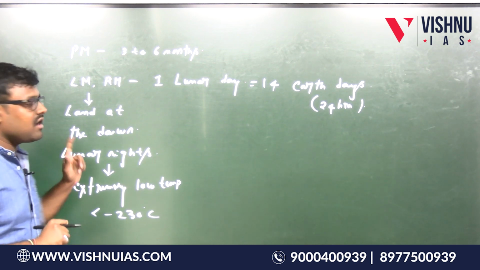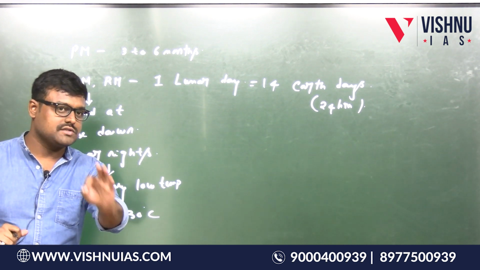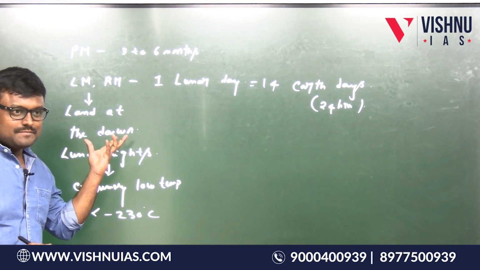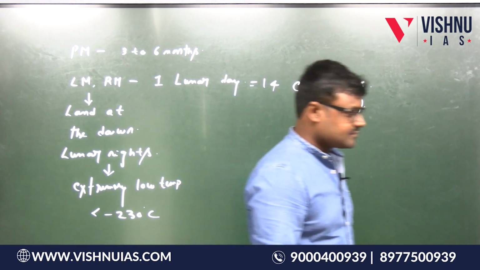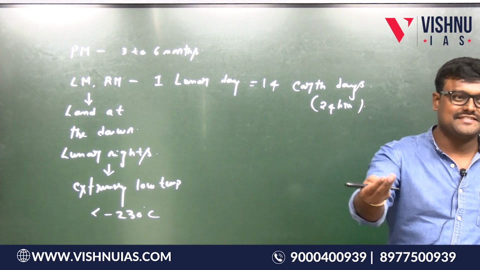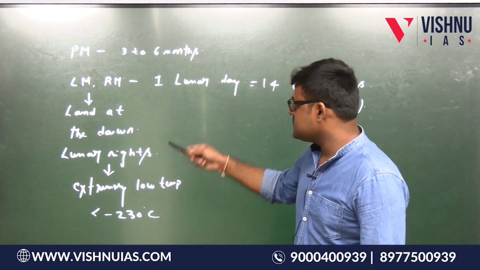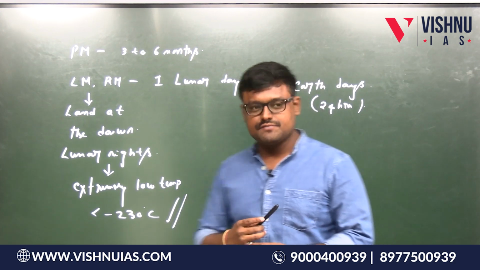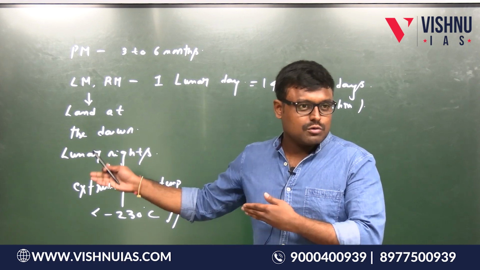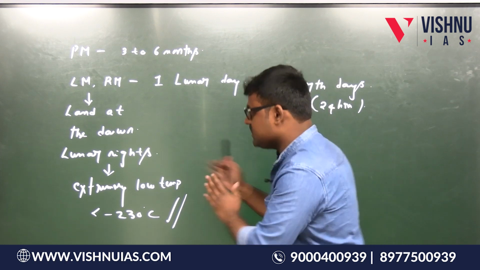So why not a lunar night? Because at night the temperatures will be extremely low and it is very difficult to operate the instruments. Is this point clear? Yes. And also at night, what will happen? Guess, I am just asking you to guess. This is obviously the major point here: extremely low temperatures, very difficult to operate instruments. At night there is obviously no sunlight. They carry solar modules for power, so obviously no electricity. Fine, but the low temperature is actually the major point.